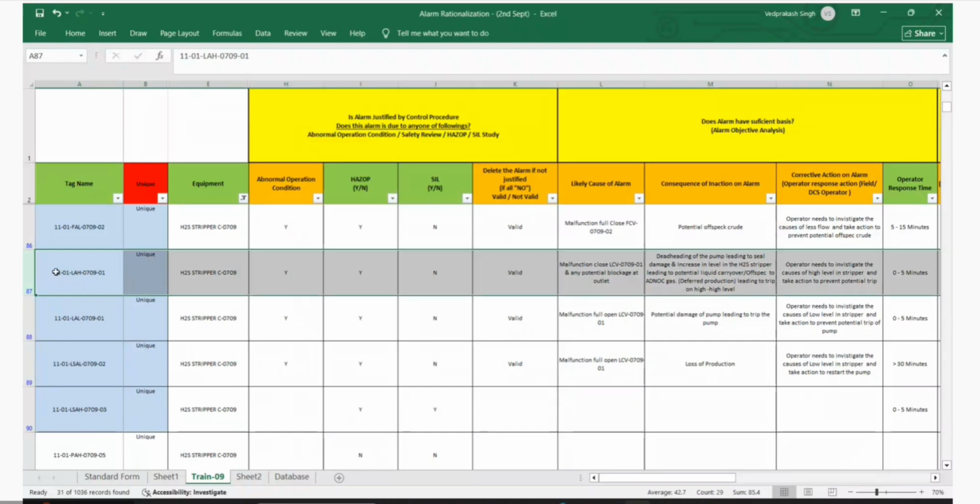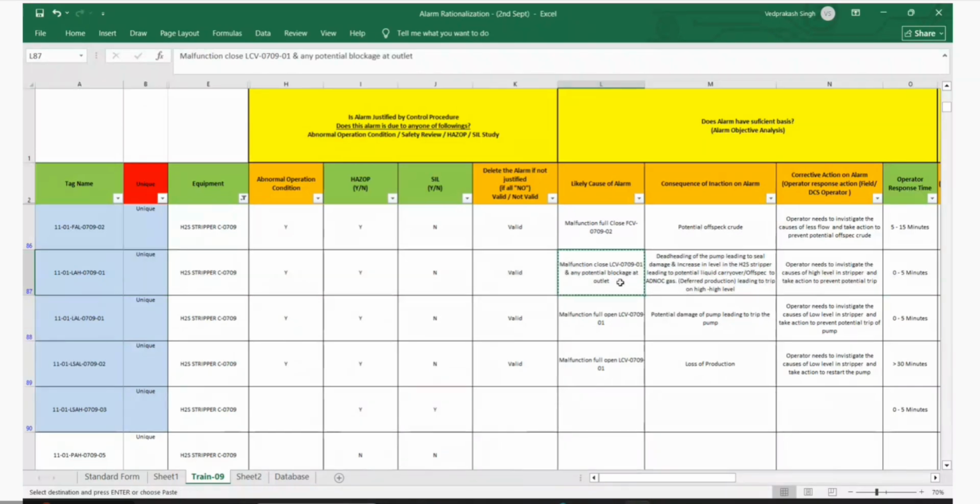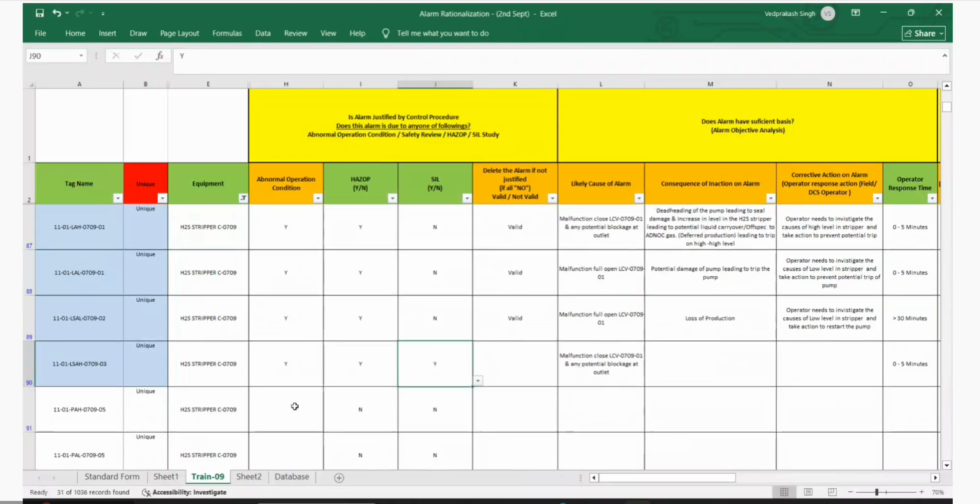Consequence, right? Malfunction causes. Malfunction cause. So I mean, this is already a trip. This is already loss of production. And the operator needs to investigate and start the pump. Loss of system.